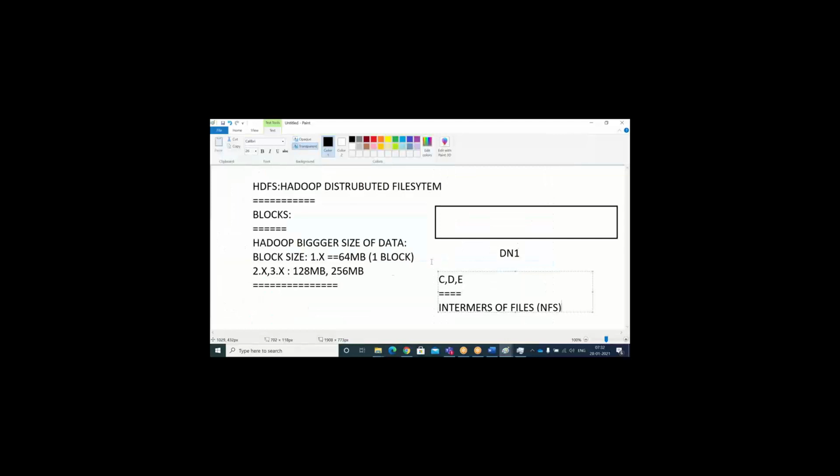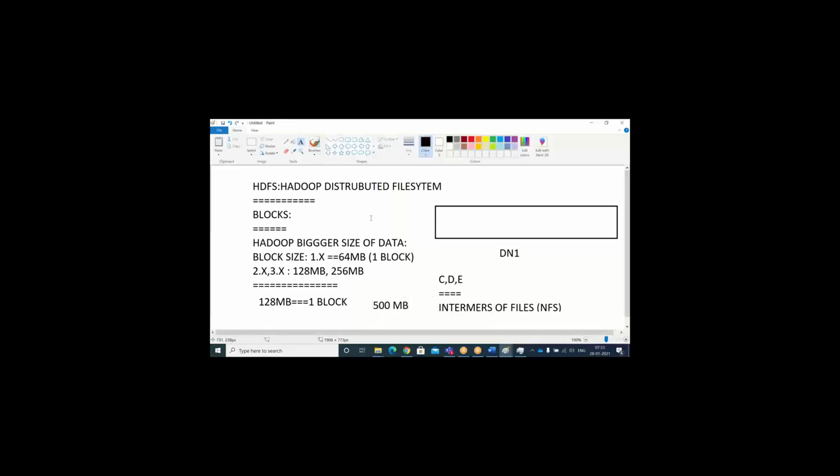But in Hadoop, it is going to be stored in terms of blocks. Each block contains 128 MB or 256 MB. As of now, just imagine it is 128 MB of data. We call it one block. Let's imagine my input file is 500 MB. You request your Hadoop cluster: I have a 500 MB file, named input.txt.